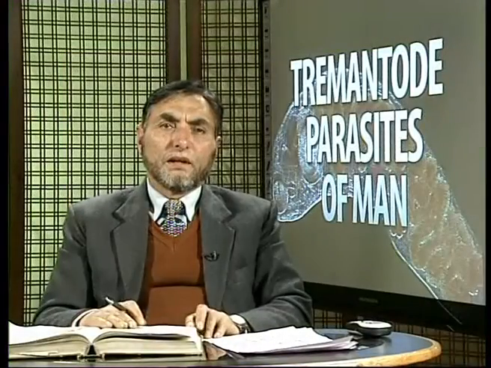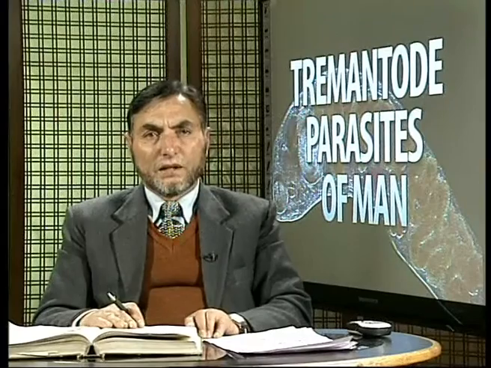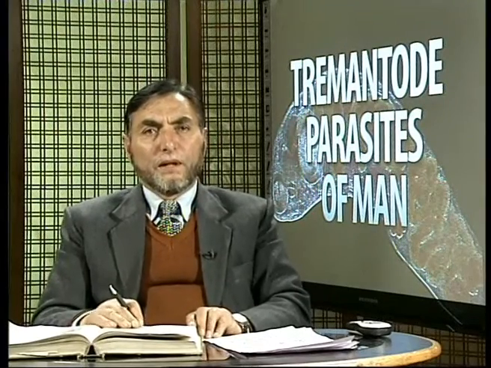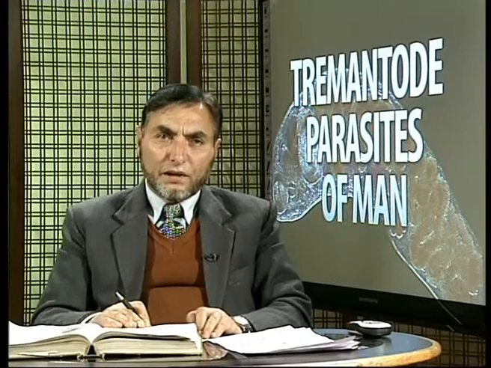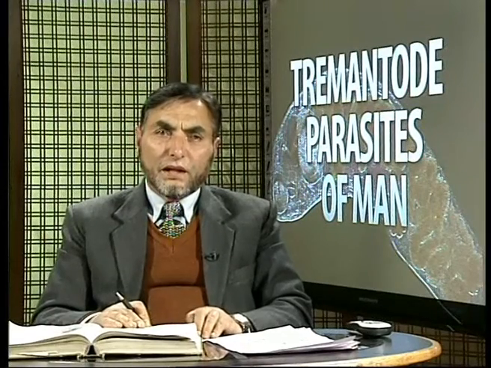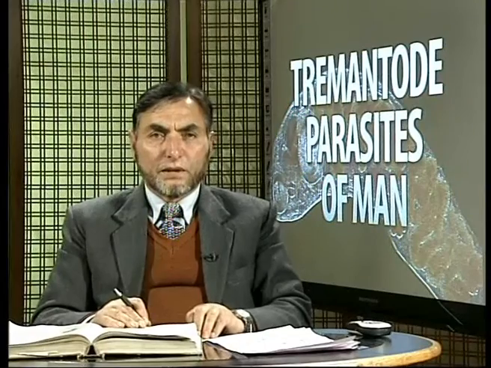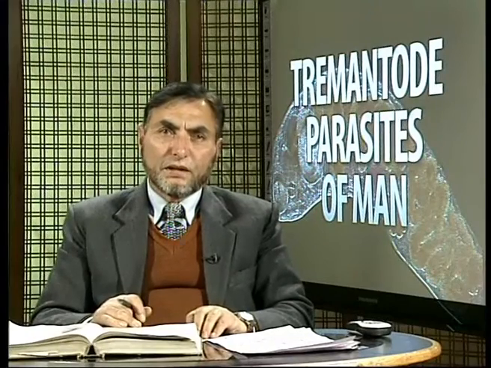Once they enter the body, with the help of their cytolytic glands they penetrate, and then they cause dermatitis at that spot, and some rings are formed with itching trouble.